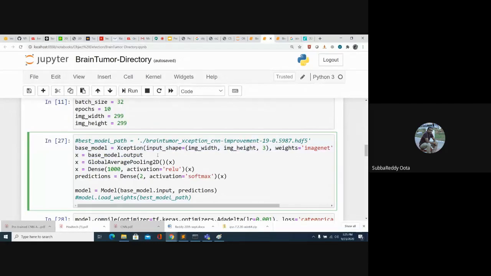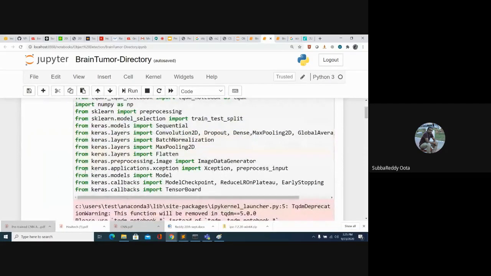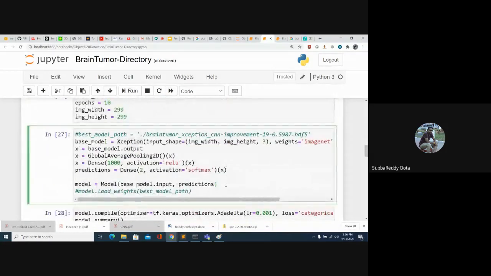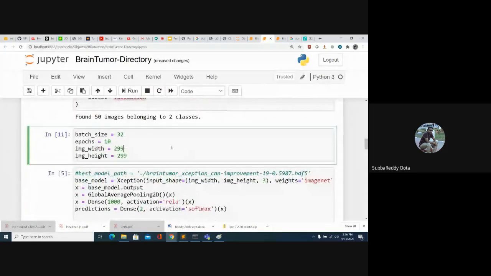Tomorrow, if you want to go with some other architecture, the only thing you need to do is replace the architecture. This is the way: from keras.applications, if you want to use Inception, you can go with Inception. If you want to go with AlexNet, from keras.applications import AlexNet. That is the way we can change the pre-trained architectures. Then I need to run this.